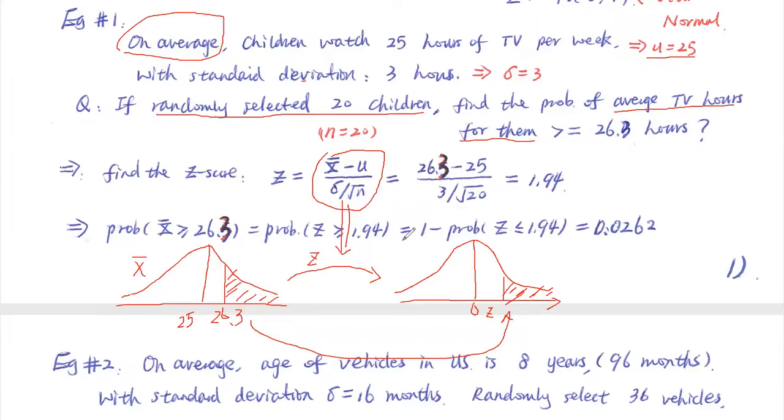So we have X bar here, which is the one we are looking for, 26.3, greater or equal than 25, divided by sigma over the square root of n. The n is the sample size, right? In this case, we got 1.94 from the Z transformation. So here is 1.94, for example.